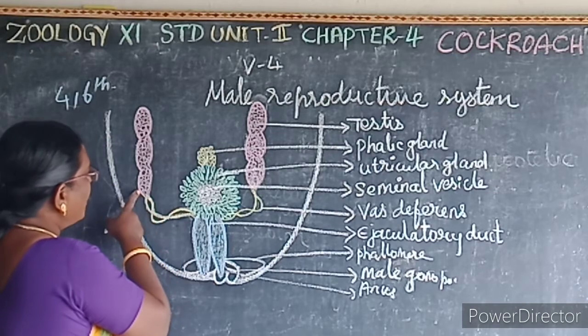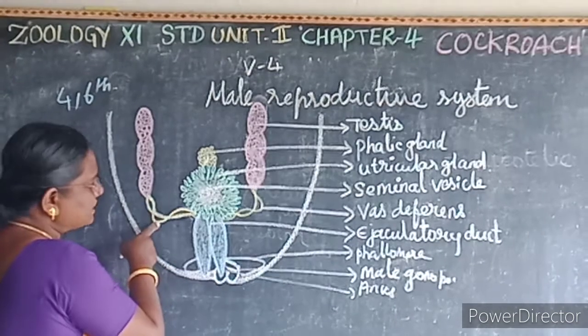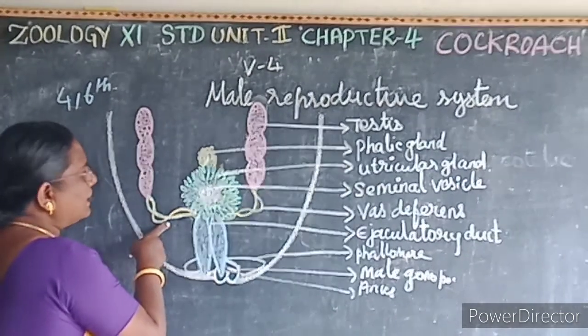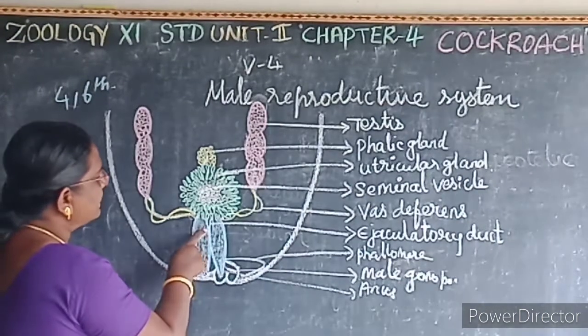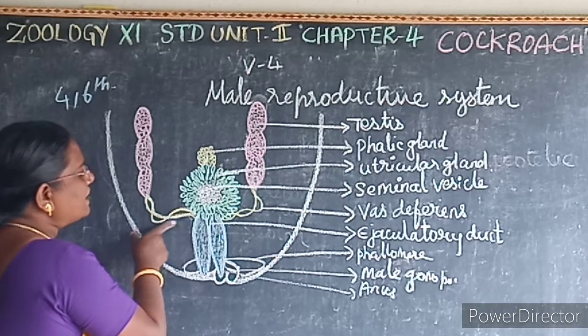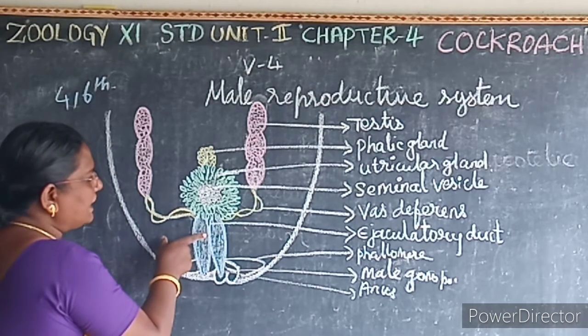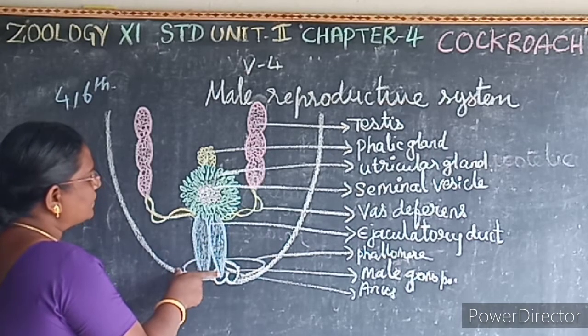Then this testis opens into the vas deferens. The yellow color one, the testis, opens into the vas deferens. The vas deferens opens into the ejaculatory tract. The ejaculatory tract opens into the male gonaphore, lying ventrally to the anus.